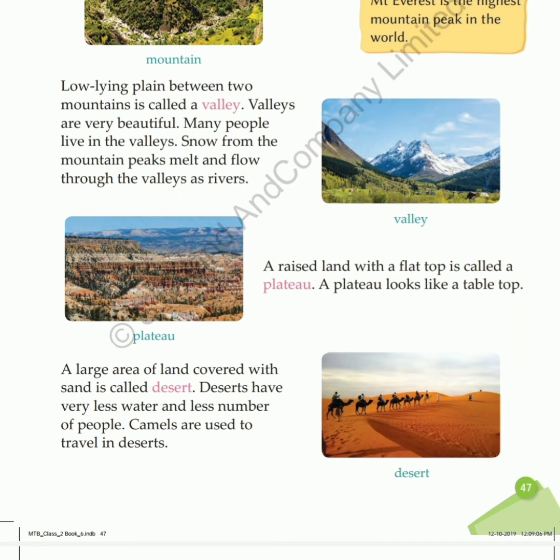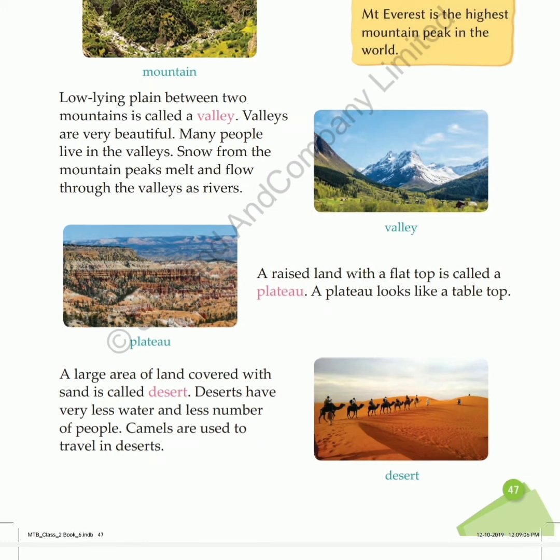Valley. A low-lying plain between two mountains is called a valley, and many people live in this valley. Snow from the mountain peak melts and flows through the valley as a river. A raised land with a flat top is called a plateau.